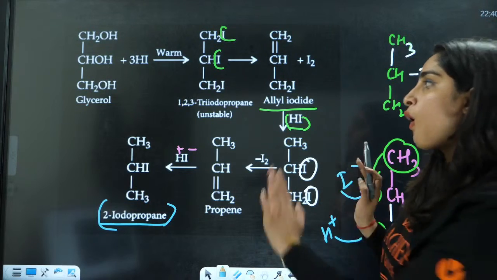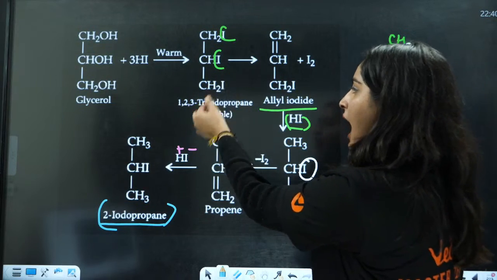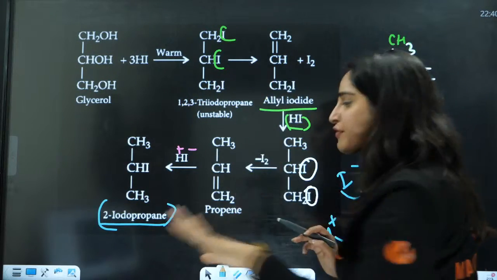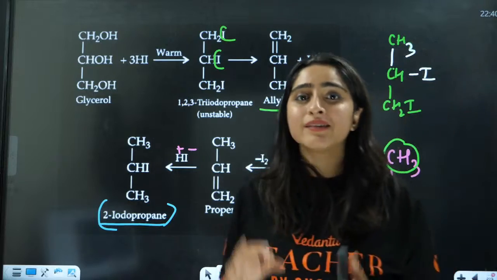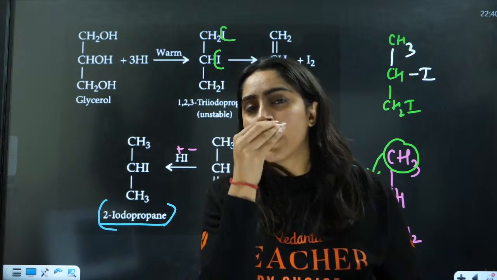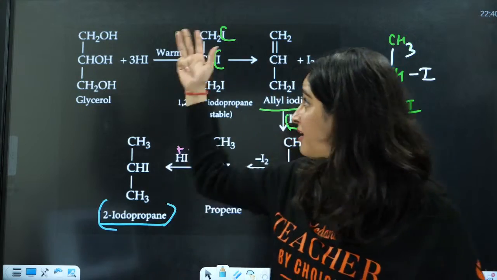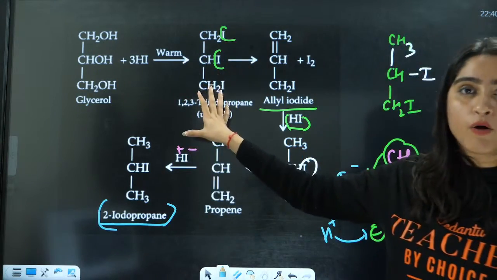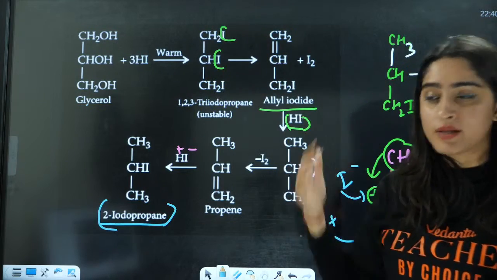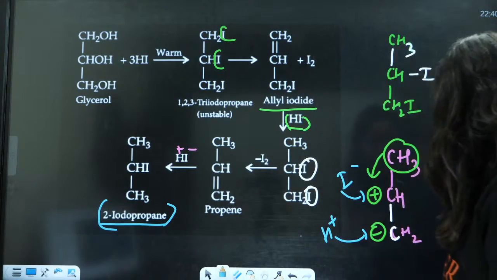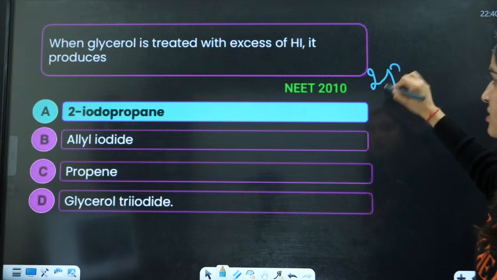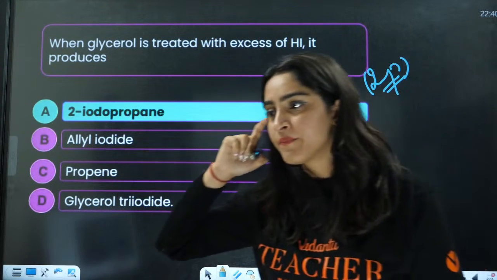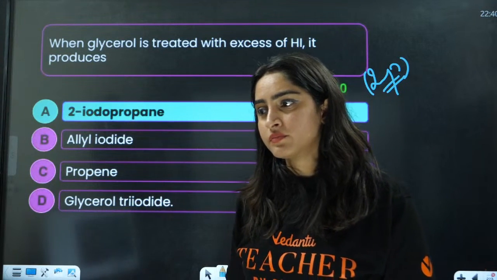They have given you all the options: 1,2,3-triiodopropane, then allyl iodide, everything is given here. But remember one thing, there are 3 halides actually, so they are not stable on this. This is a very unstable compound. That is why I2 will be released from this. This is a very important question. This can be asked.